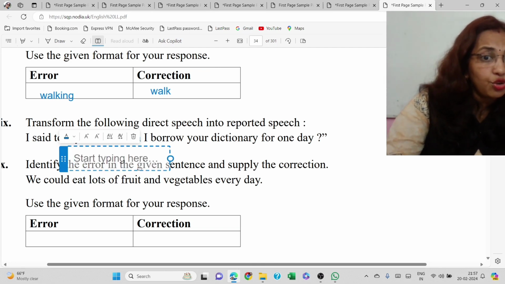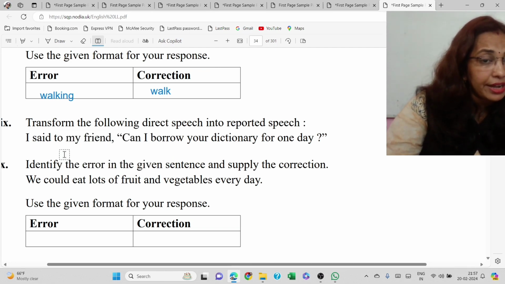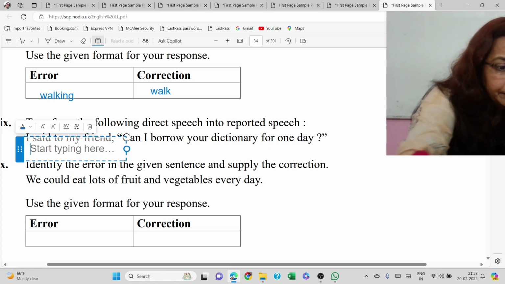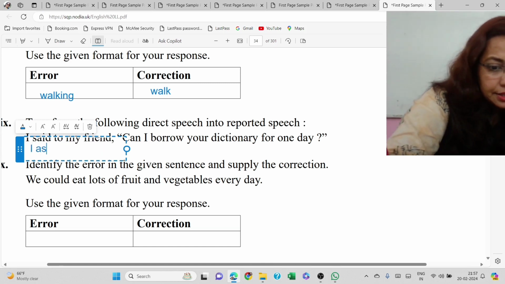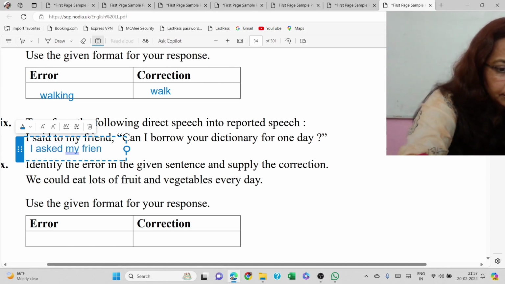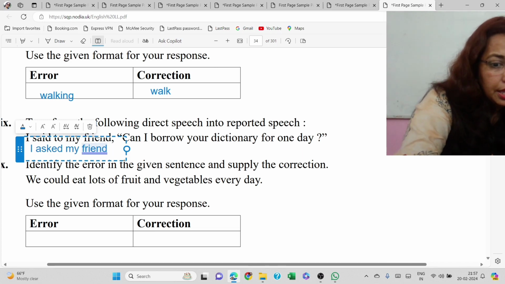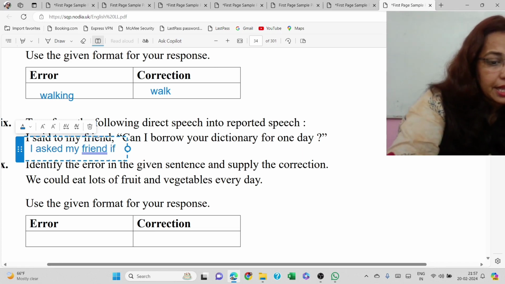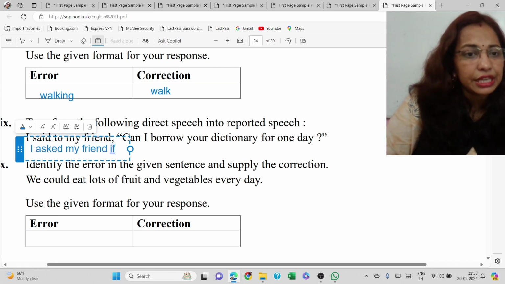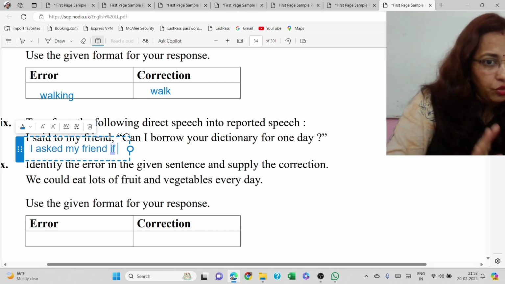I said to my friend, that is, actually I'm asking my friend something, no? So it has to be I asked my friend if. When it is an interrogative sentence, we have to use if or whether if it is not a WH question.